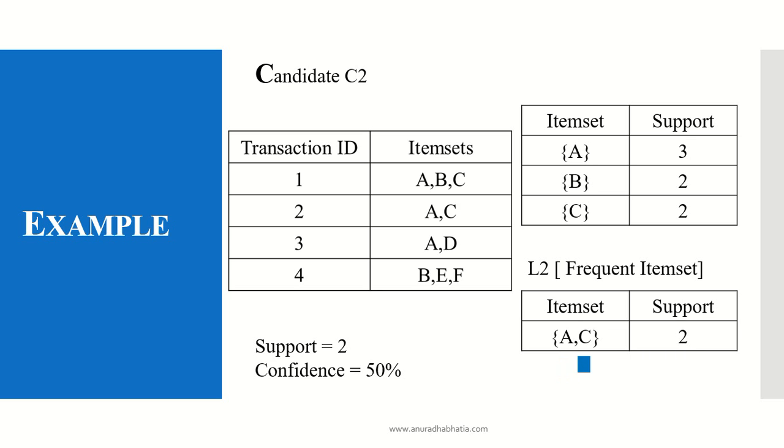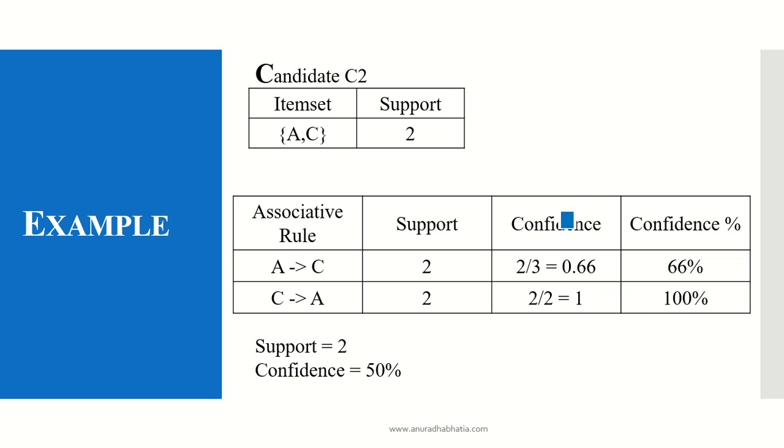Further, we cannot find a third candidate, as we've got only the two individual items A and C in this item set. Further we cannot do anything, so what we need to do next is form the association rules. The C2 from which we got our items is AC with a support of 2. We need to find the association rules, support, confidence and the percentage of confidence for us to know whether the item sets that we have found are right or wrong.